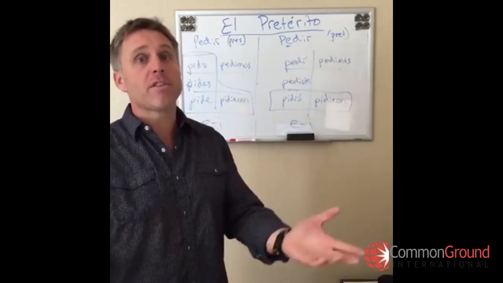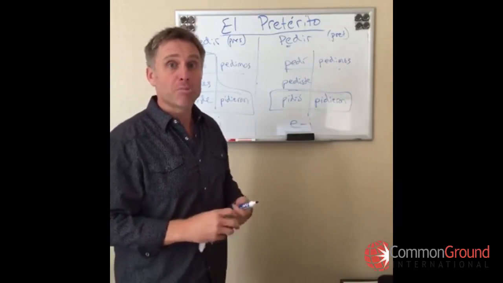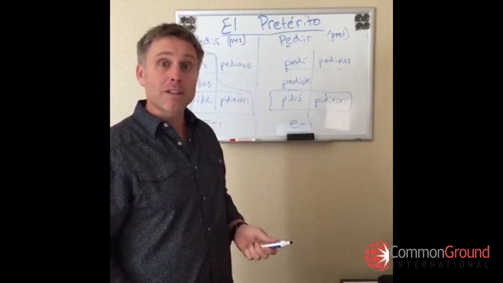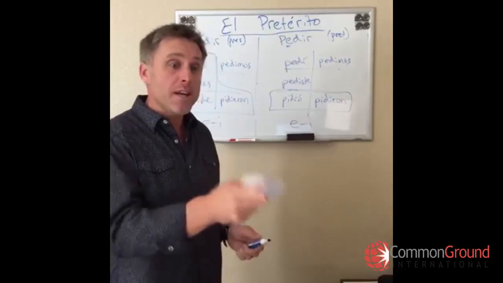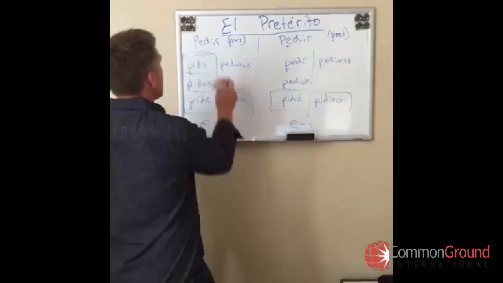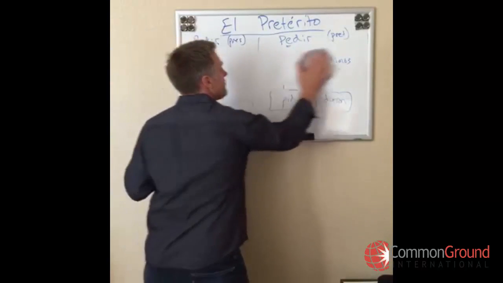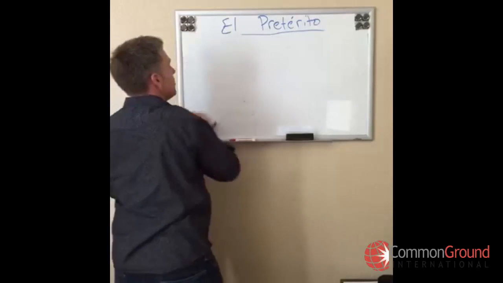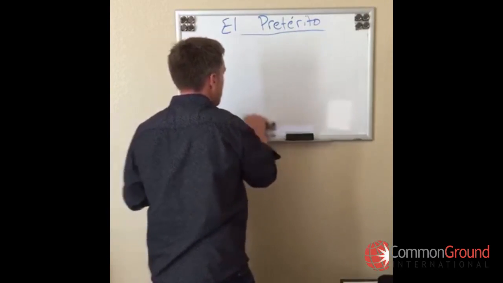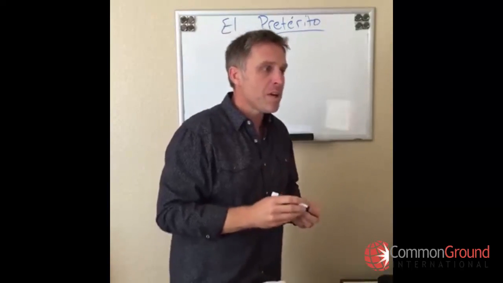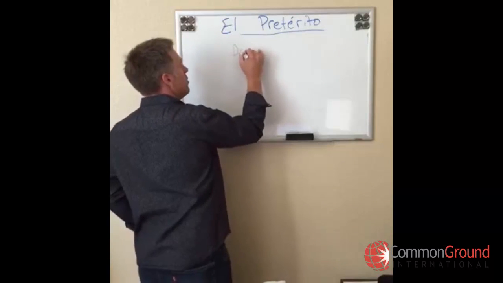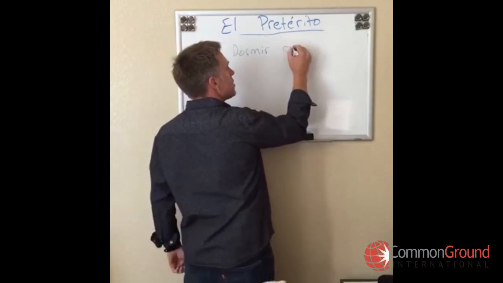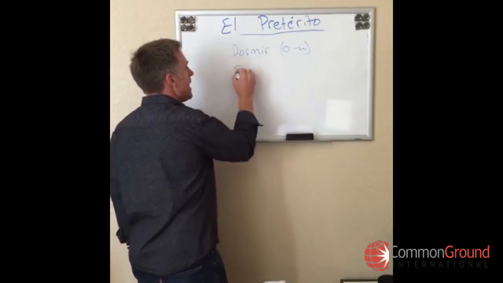Okay, there's a handful of other verbos in el pretérito. Let me write a quick list for you, and I'll also post them in this post here. Bien, vamos a ver. Tenemos dormir, which is O to U. Elegir.